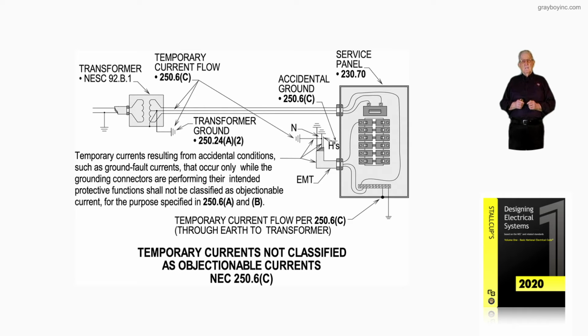Now, if you review the panel board, the service panel to the right, you see we have a connection to ground there, and it's called out as temporary current flow per 250.6(C) through earth to transformer. We pointed out previously that 5 ohms is a rule of thumb to ground. Well, you see that connection to ground. At the transformer ground, another 5 ohms is used.